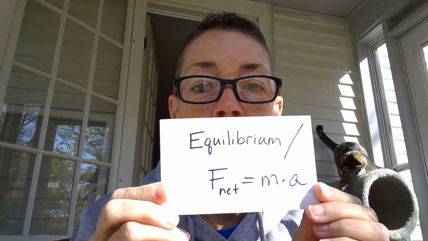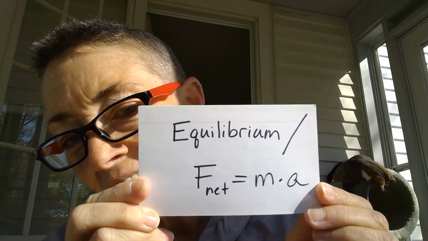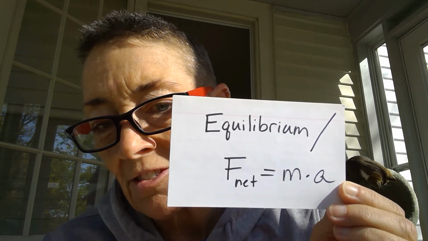Okay. So what are the big ideas in physics? We started off with kinematics and dynamics. And the big idea there is equilibrium and F equals ma. So you might have to recognize that an object is in equilibrium. How do you know that? If an object is in equilibrium, it's either going to be moving at a constant velocity or it's not going to be moving at all. And that gives you some really important information.